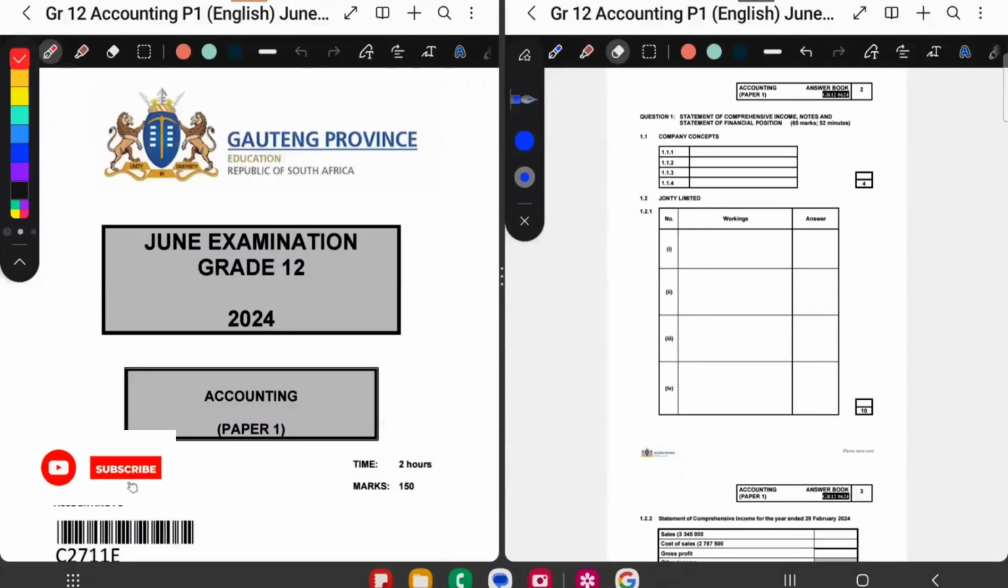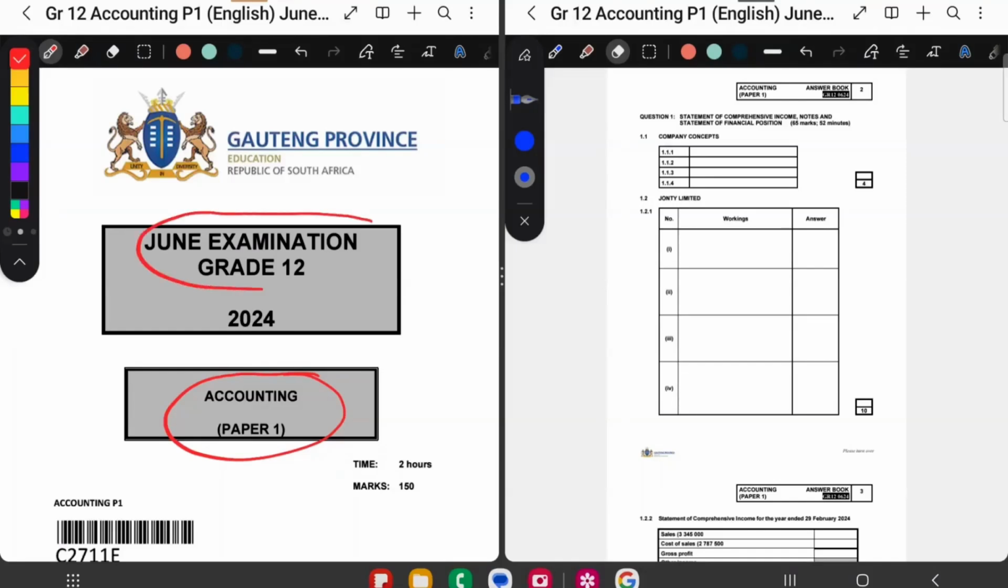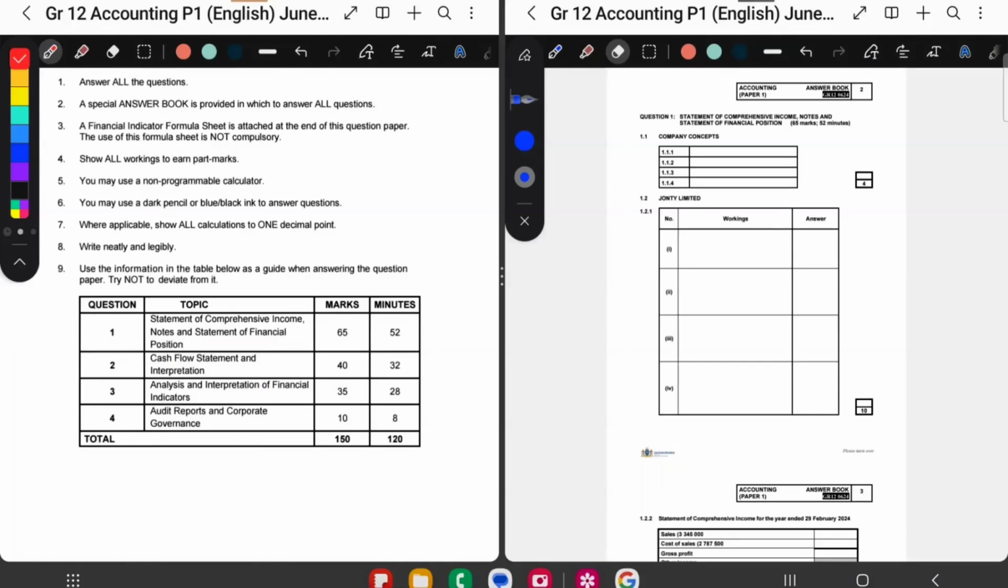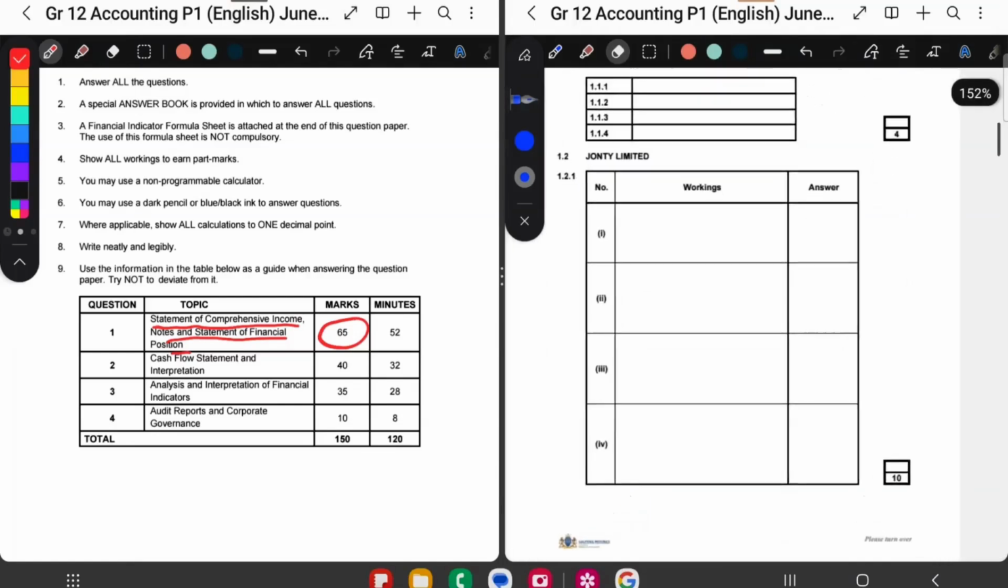Hi, grade 12. Today we will be doing accounting paper 1. And this is from the June exam of the Gauteng province. And I will be focusing on question 1, which is the statement of comprehensive income and notes to the balance sheet. So that is what we will be doing. And this is for 65 marks.